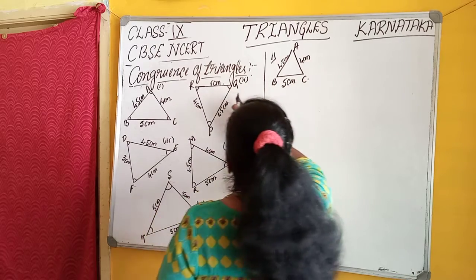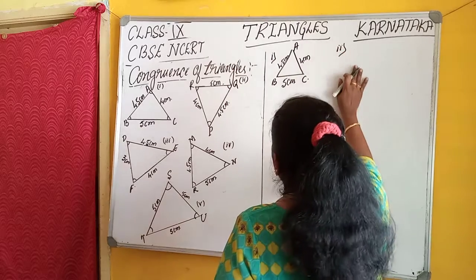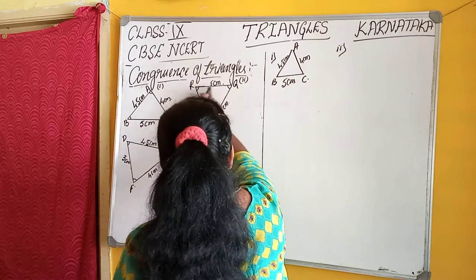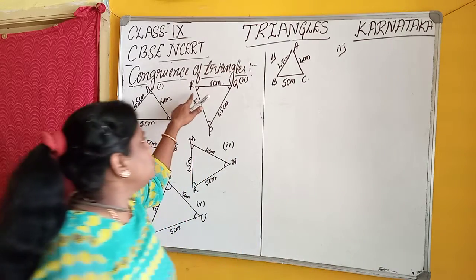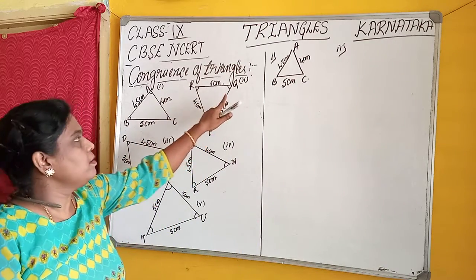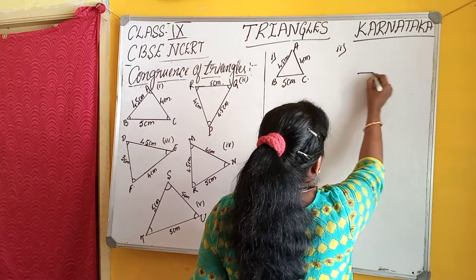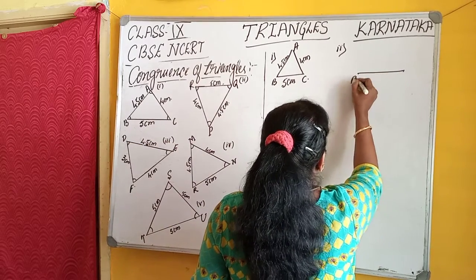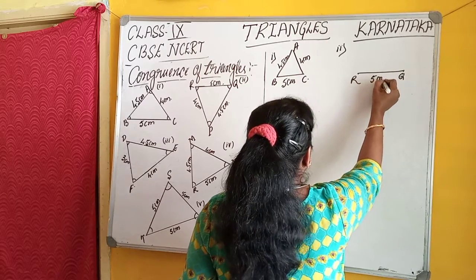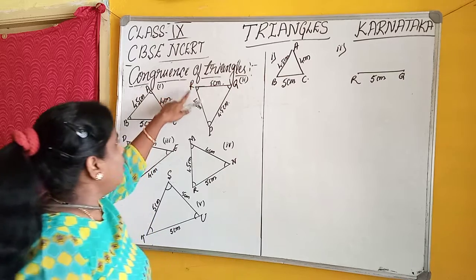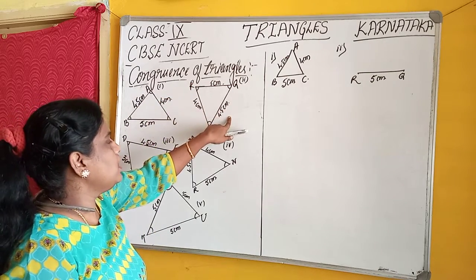I am taking the second triangle, but I am taking RQ as the base. Here RQ is given as 5 centimeter, with RP as one side and PQ as another side.